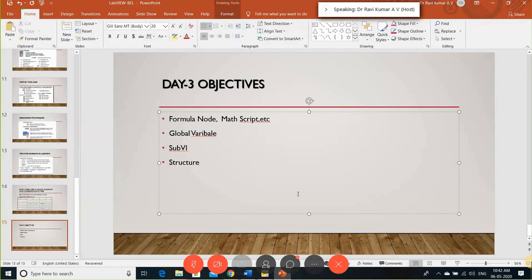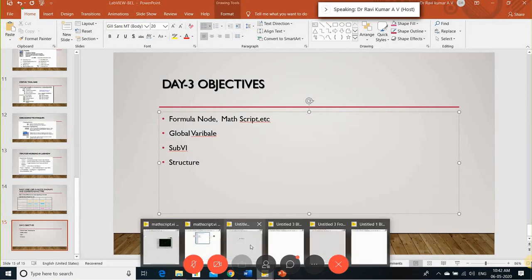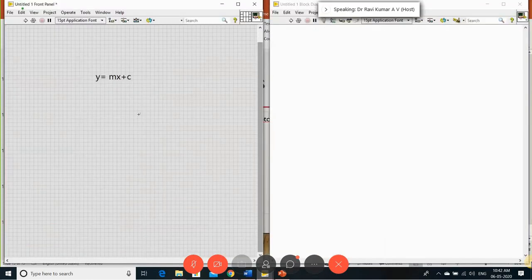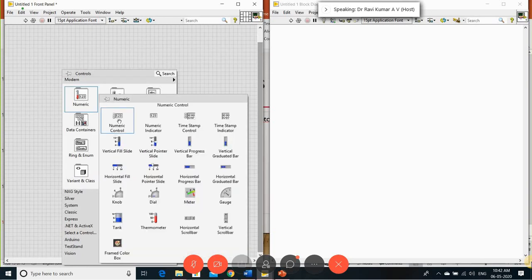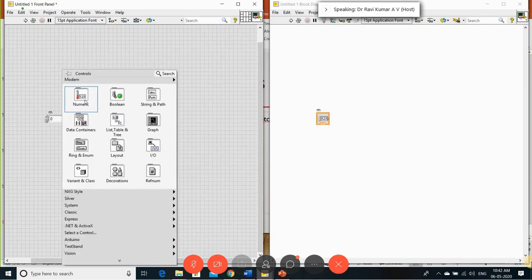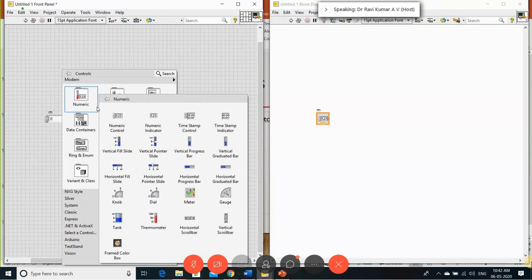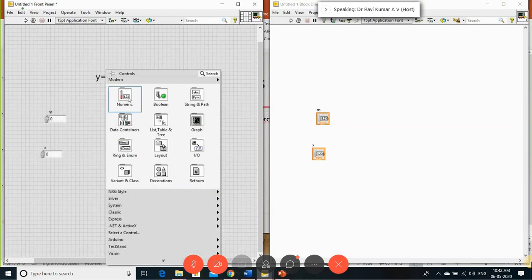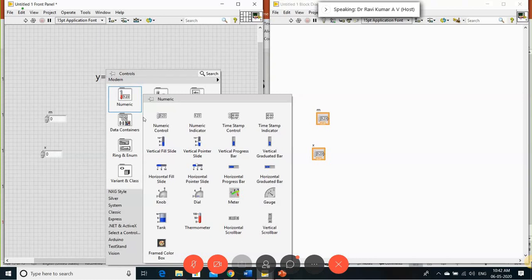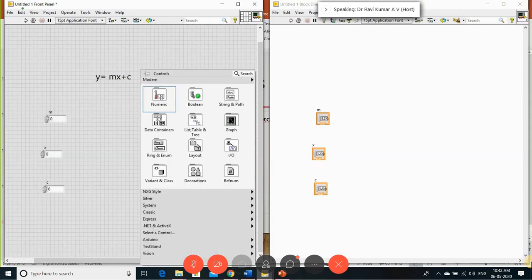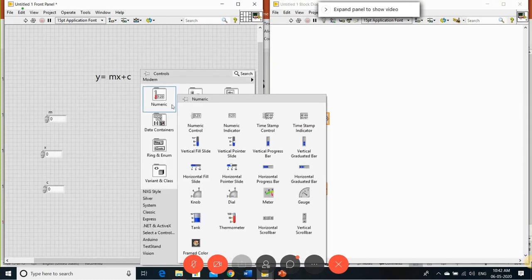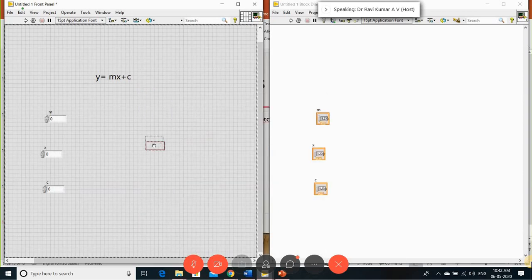Let's start immediately. I have written y is equal to mx plus c. This is the formula I need to realize. So here I have the three variables m, x and c. I need to take them as numerical values. This is m, and similarly I take another value as x, and one more as c. So three variables I have taken, and one is an indicator because that is your y.